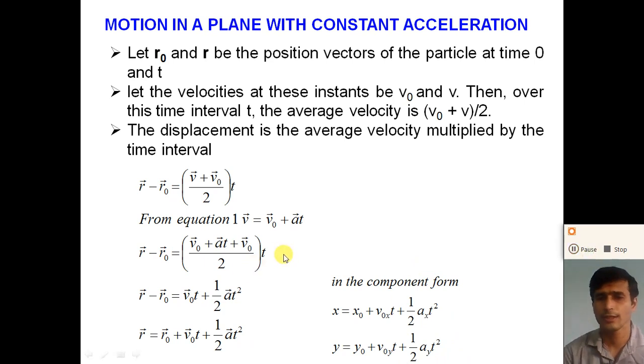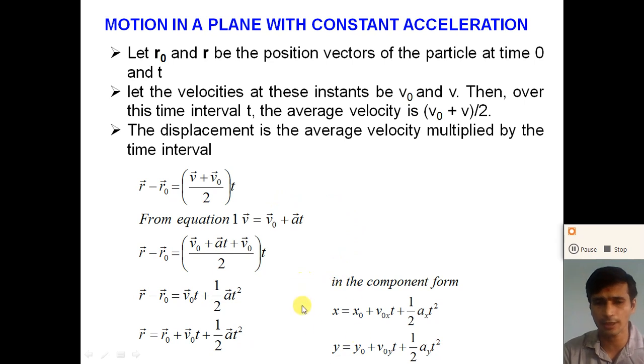Dear student, the third equation of constant accelerated motion can also be calculated from this equation. r minus r0 is equal to (v plus v0) divided by 2 into t. From equation number 1, put t equal to (v minus v0) divided by a. From that we can calculate the third equation of motion: 2a into (r minus r0) is equal to v square minus v0 square.